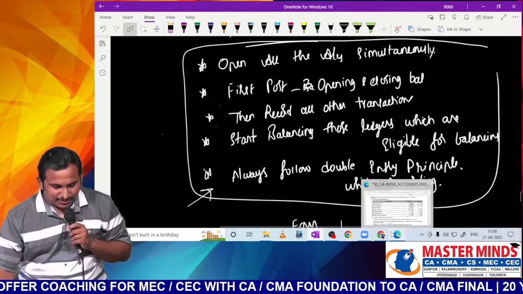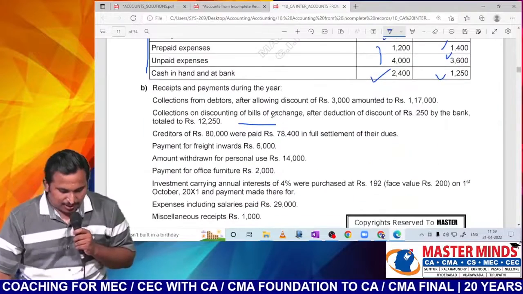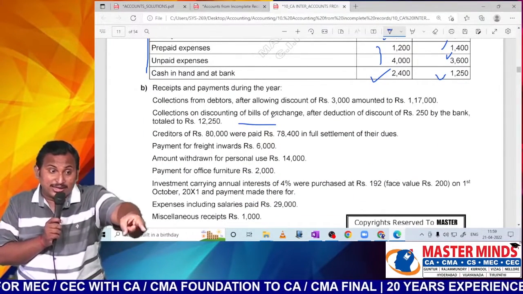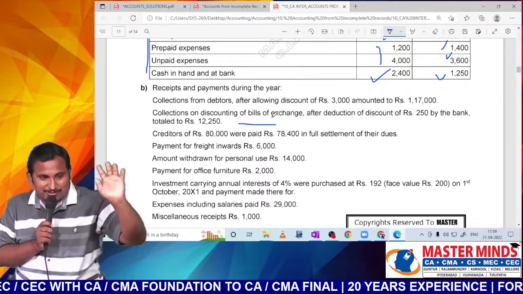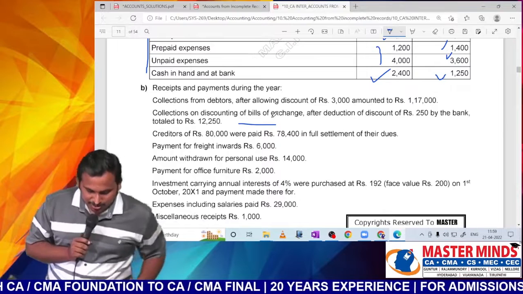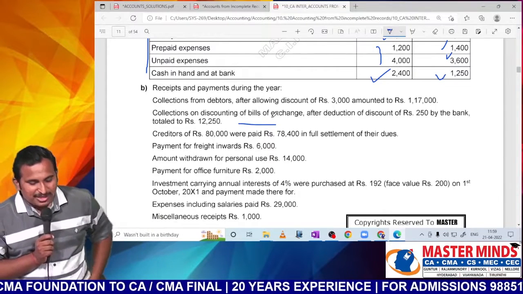In other words, whatever cash transactions or other transactions are given, we'll simply follow the journal entry. Following the double entry principle is important while recording every transaction. Let me follow, sir. First one, receipts and payments they have given.